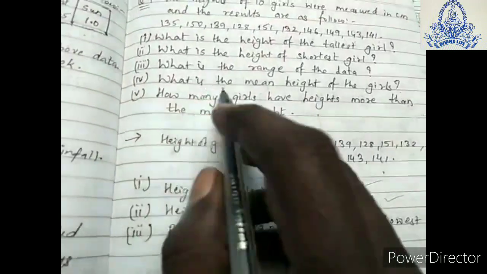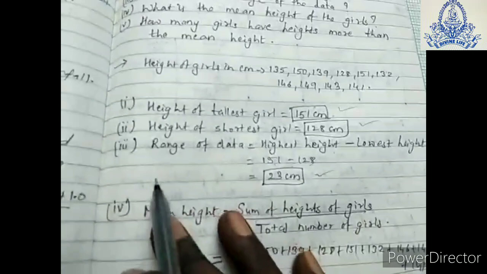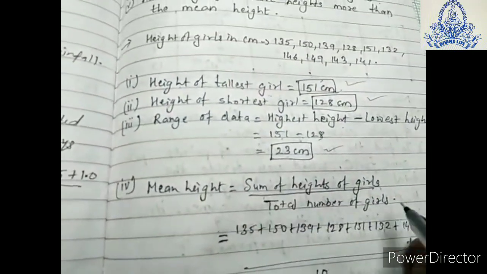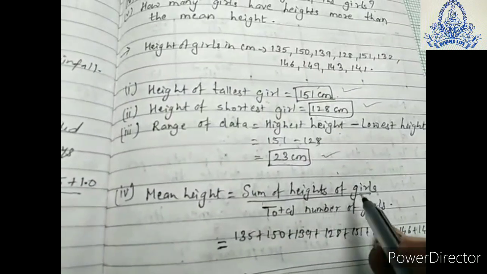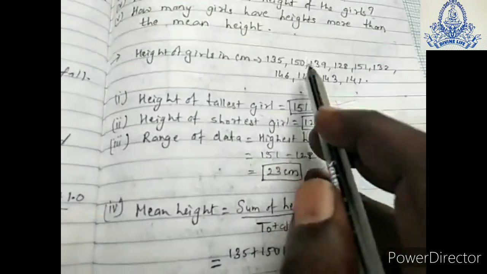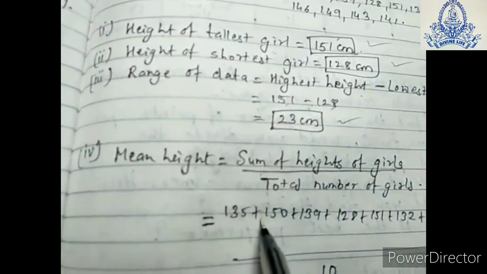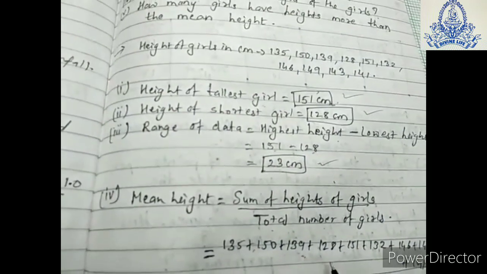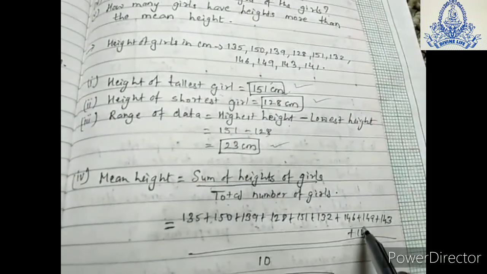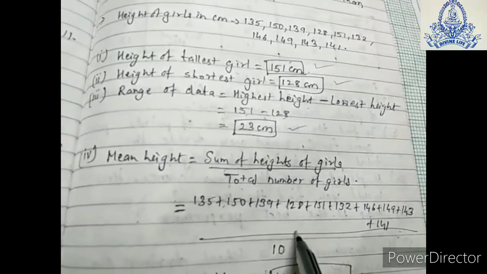Fourth question, what is the mean height of the girls? The formula for the mean is the sum of all observations upon the total number of observations. Here it is the sum of the heights of all girls upon the total number of girls. So we have to add all these 10 girls' heights and divide by 10. 135 plus 150 plus 139 plus 128 plus 151 plus 132 plus 146 plus 149 plus 143 plus 141, divided by 10.